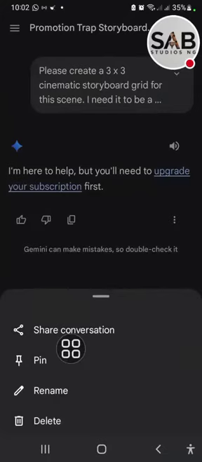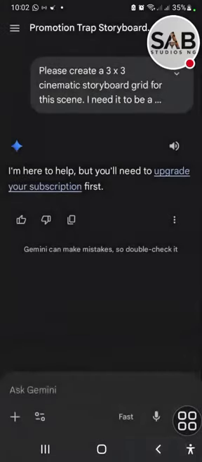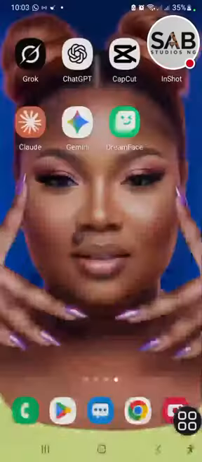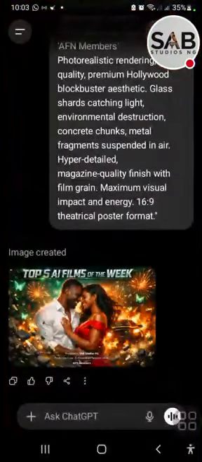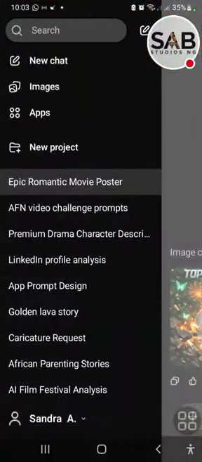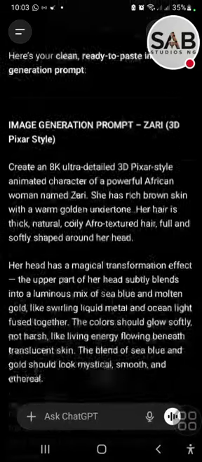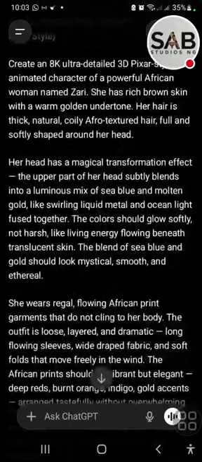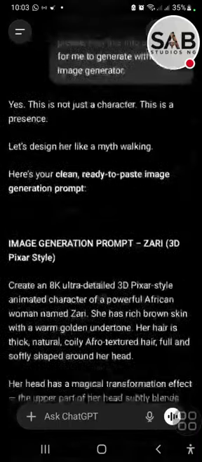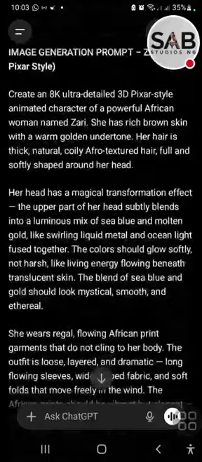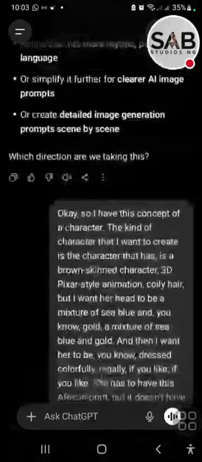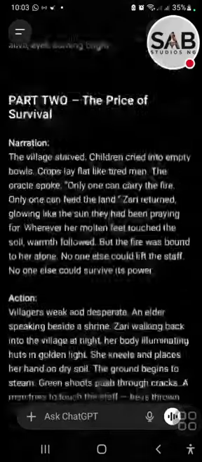All right, so let's go back to my story. I created a story yesterday. We created a story together, so I'm going to go back. Okay, golden lava story. Yeah, I think that's where we created. Yes, this is our story, and we created our characters. Let's go to my script. I'm going to start off with lip sync.